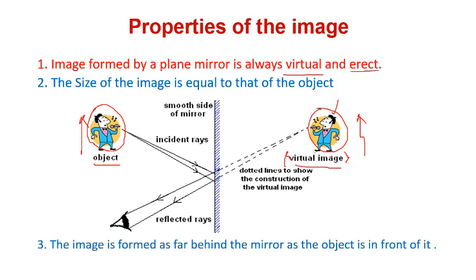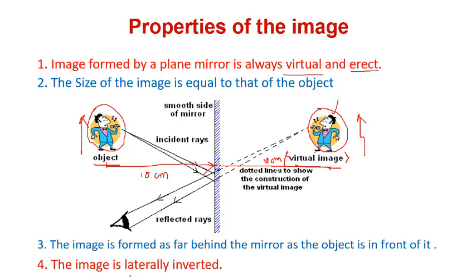The image is formed as far behind the mirror as the object is in front of it. Now this is the person. The distance from here to here, suppose 10 centimeter. So the distance from here to here where the image is formed will also be 10 centimeter. The image is formed as far behind the mirror as the object is in front of it.